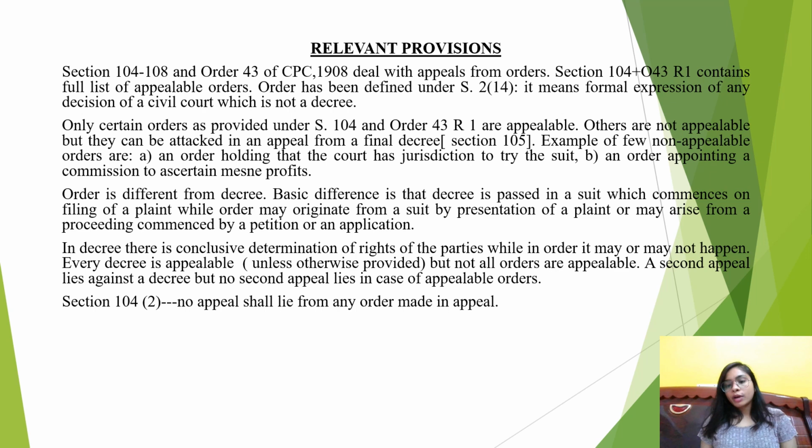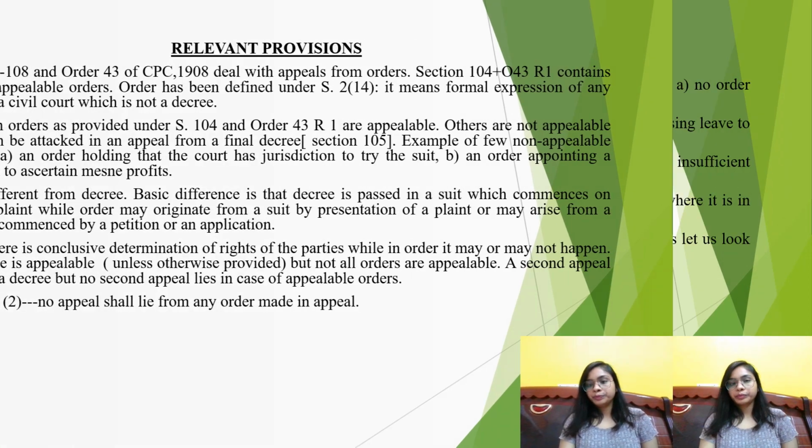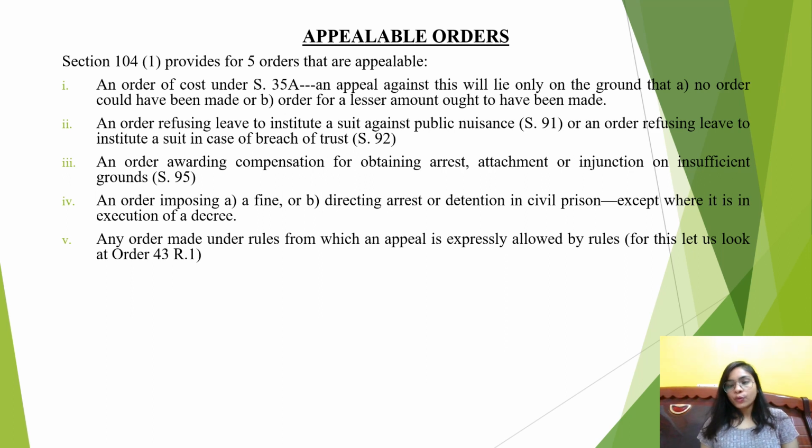So now in order to understand better about appealable orders, we will quickly refer to section 104 clause 1. So section 104 clause 1 provides for 5 types of orders that are appealable. Okay, so first is an order of cost under section 35A. When you are going to refer to section 35A, you will find that it talks about compensatory cost for false or vexatious claims or defenses.